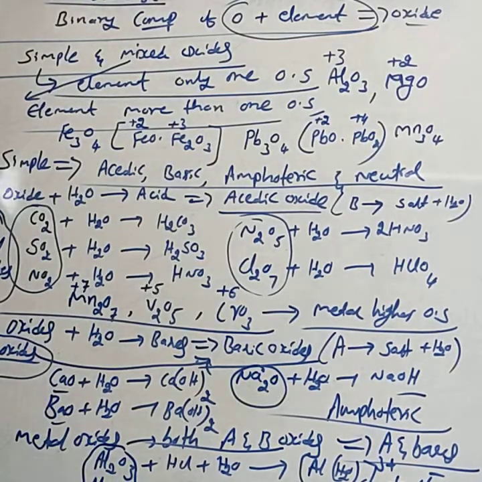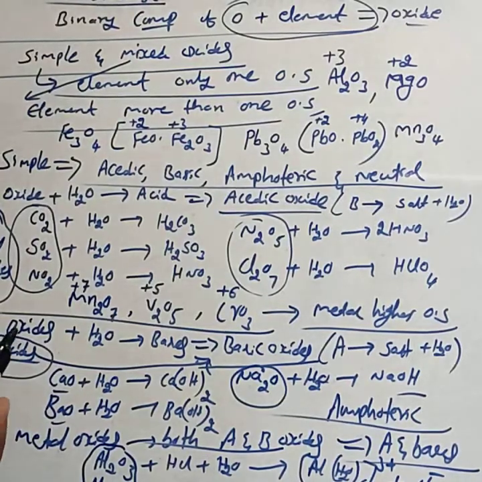Then there are some oxides which are neither acidic nor basic. Such oxides are called neutral oxides. They do not react with acids or with bases to form salts.